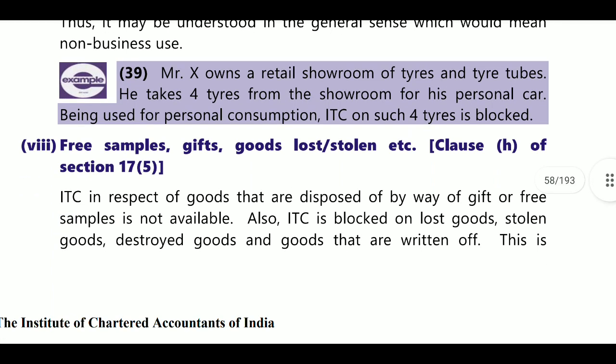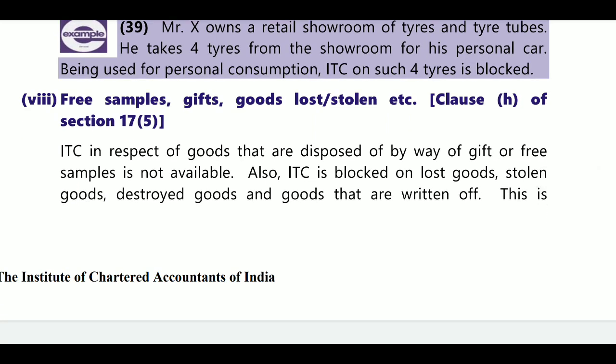Next, free samples, gifts, goods lost or stolen, etc. Here, what is there in section 17(5)? ITC is blocked on goods disposed of by way of gift or free samples, lost goods, stolen goods, destroyed goods, or goods written off. In that case, you cannot claim the ITC. It is a blocked credit.